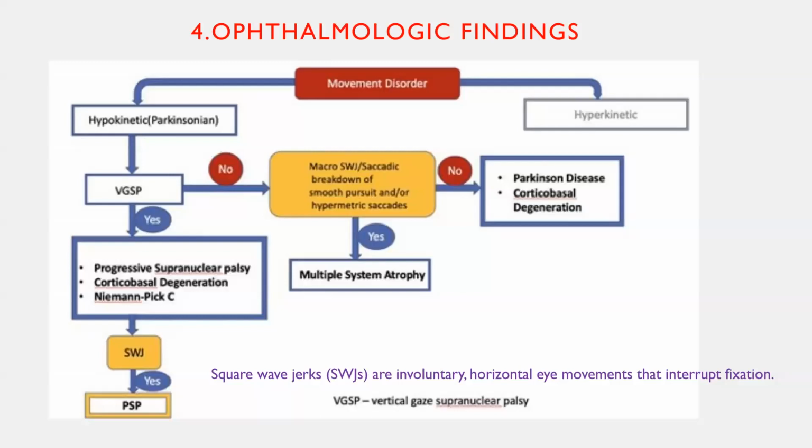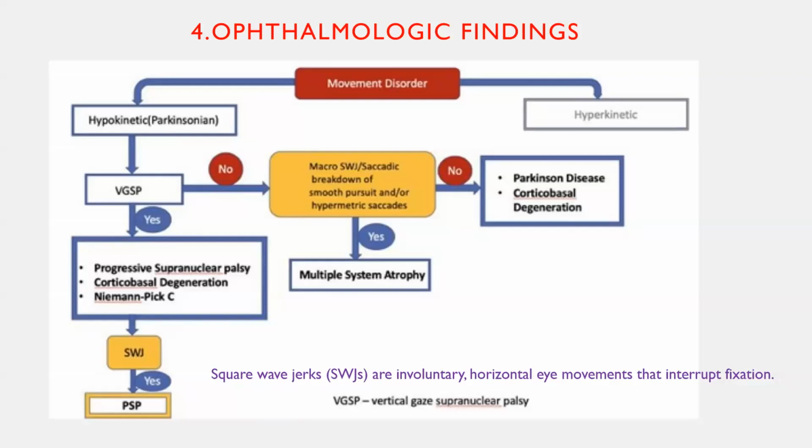Along with that, if a patient is having square wave jerks, you can make the diagnosis of progressive supranuclear palsy. If a patient is not having any vertical gaze palsy, only having macro square wave jerks, and square wave jerks and macro square wave jerks are only amplitude differences. The amplitude would be more in macro square wave jerks and very little in other square wave jerks. Okay, I will show the video after ending the class.